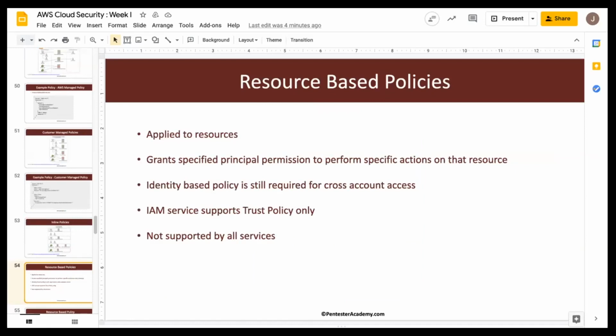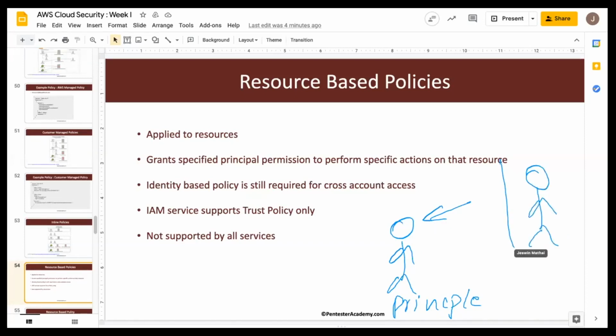Now, resource-based policies are applied to resources. It grants the specified principal permission to perform the specific action, and it is used to provide cross-account access. So let's say we have an IAM policy. Now we know that an IAM policy is attached to a principal. Now let's say we have two principals in different accounts. So let's say this is one account, this is the second account.